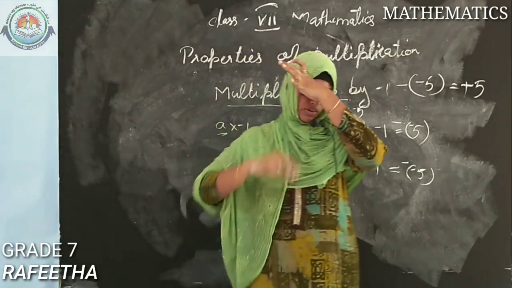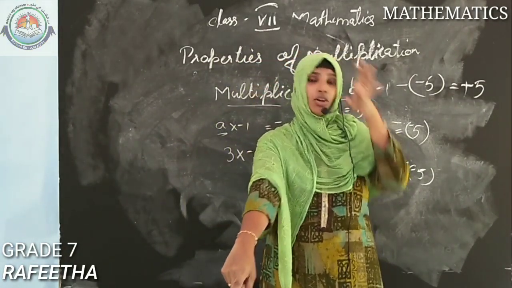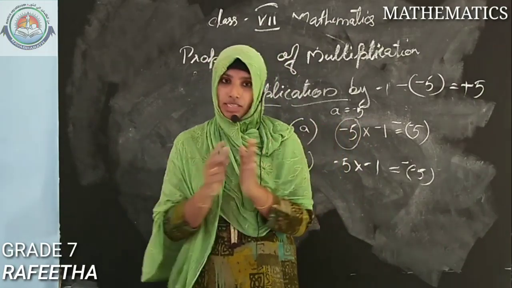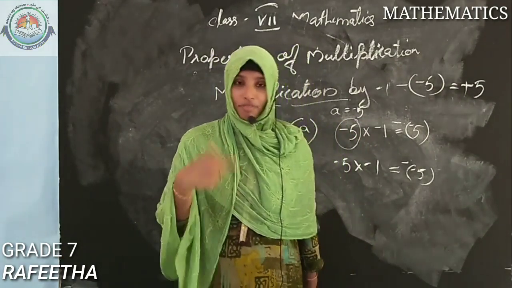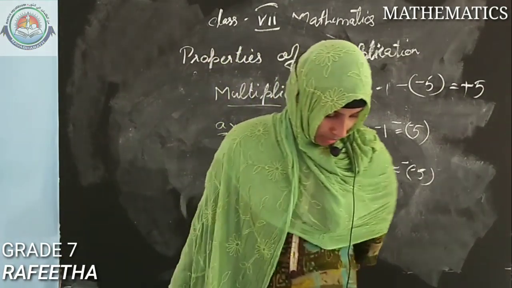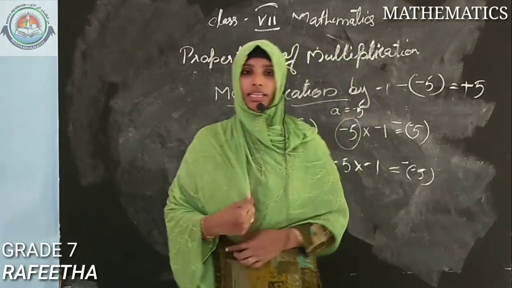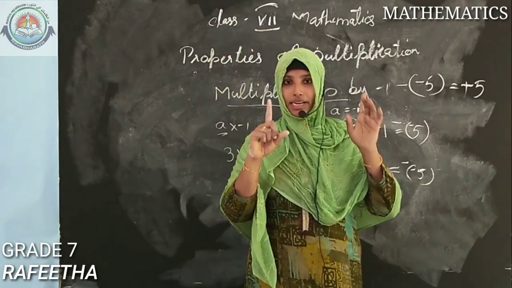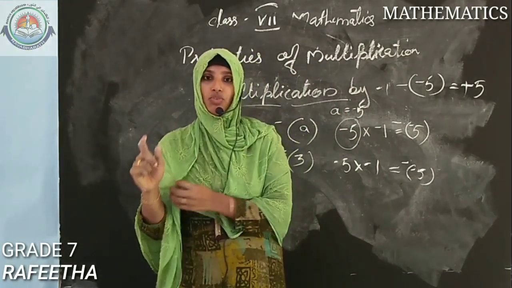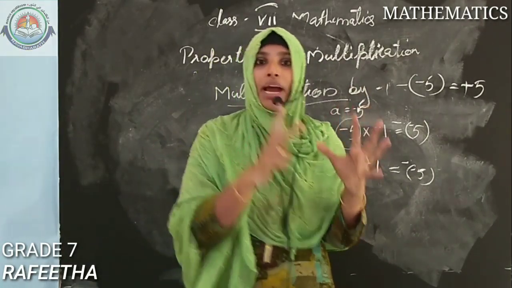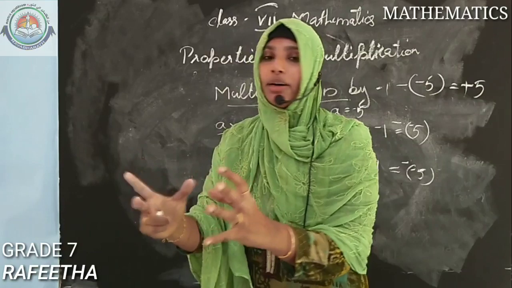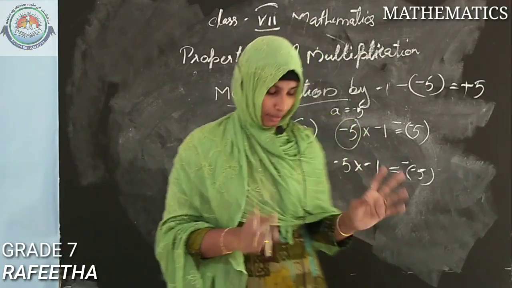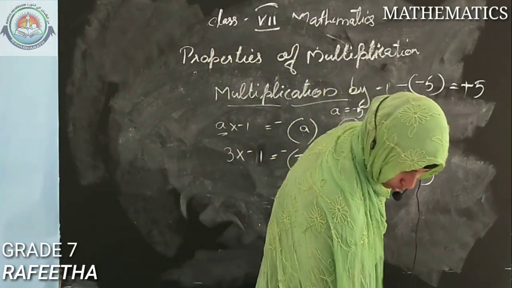The next is the zero property. Whatever integers we are multiplying with 0, the answer will also be 0. Then multiplication with -1: whatever number we are multiplying with -1, the minus of that particular number will be the answer. Okay, next we can do the problems.